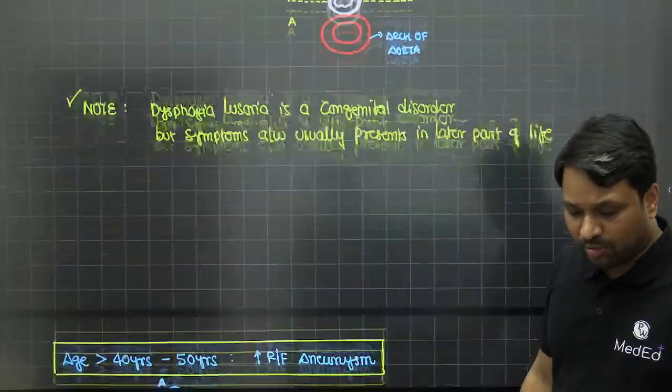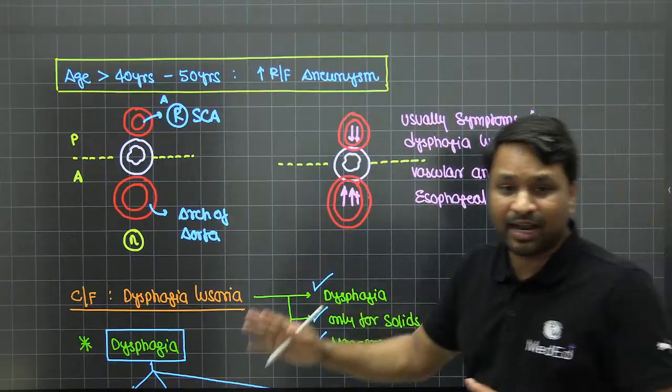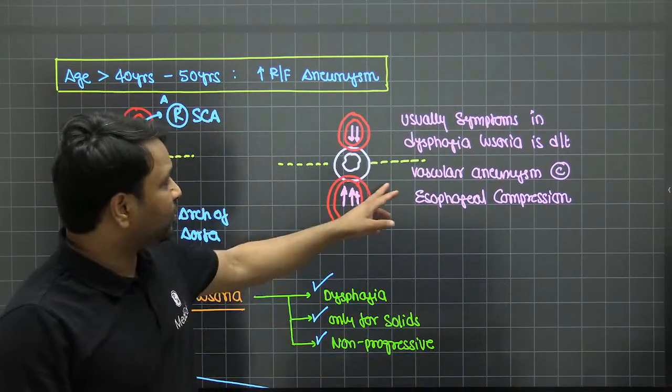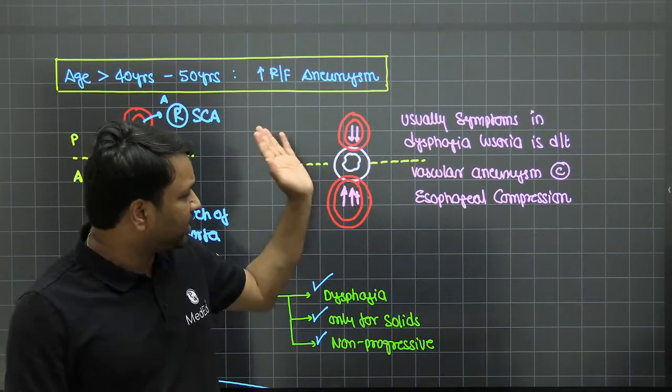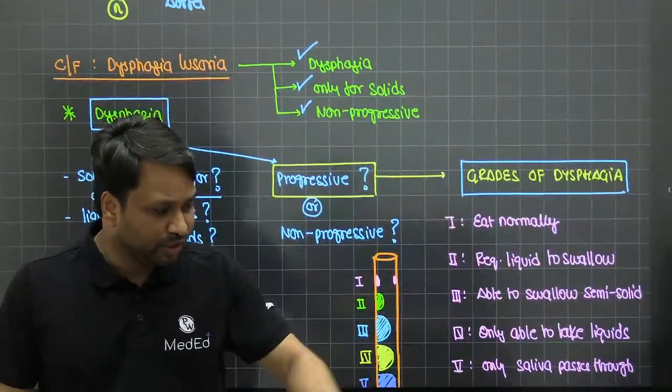Usually it does not cause any problem, but when it becomes an age-related phenomenon where the patient is having either an aneurysm or a calcified blood vessel, right? So usually it is because of a vascular aneurysm, or it can be because of a vascular calcification that is now compressing the esophagus. The patient presents with dysphagia, usually non-progressive.